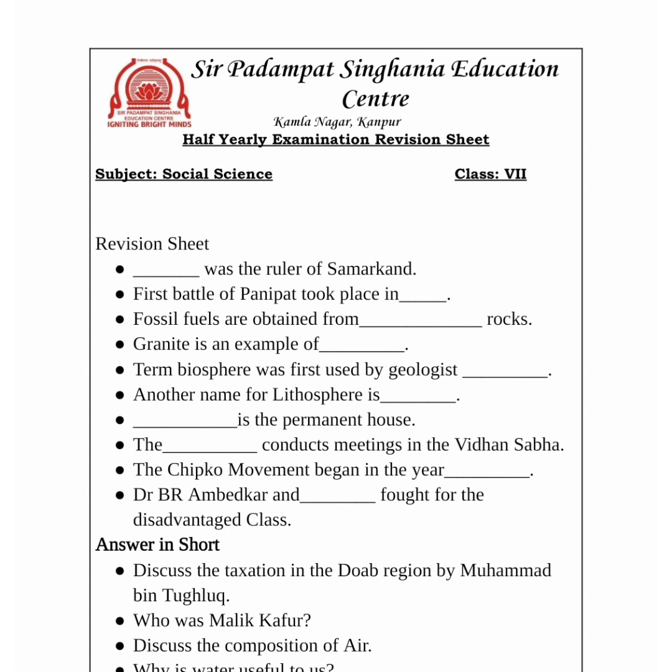Discuss the taxation in the Doab region by Muhammad bin Tughlaq. Now see, Doab means the region between two rivers. Do means two and Ab means river in Punjabi. So Doab is basically between two rivers. The region between Ganga and Yamuna is very fertile, and so farming has always been possible there.